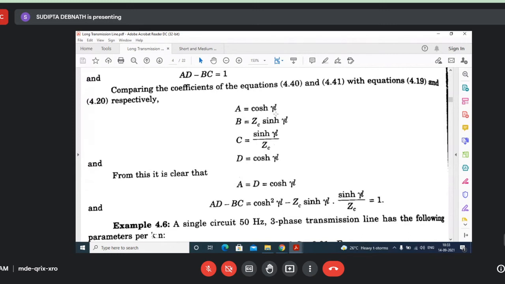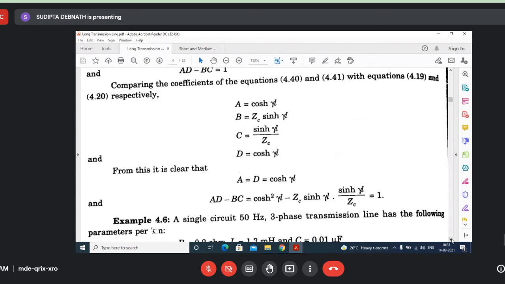So you need to remember the ABCD parameters in terms of hyperbolic functions, and also in terms of exponential functions. Because you don't know which function you need to apply.